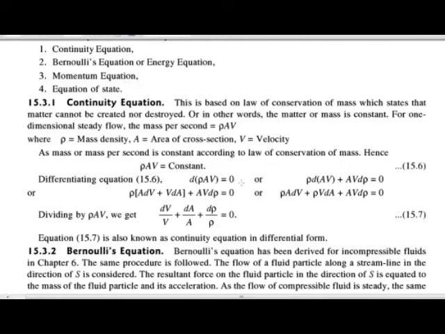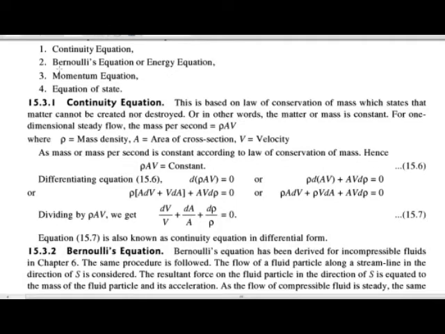Now this equation can also be written as rho A dV plus rho V dA plus A V d rho is equal to 0. Okay, then after dividing this by rho A V, we get dV upon V plus dA upon A plus d rho upon rho is equal to 0, and this is the continuity equation in differential form. Okay, so this is our first basic equation of compressible flow.